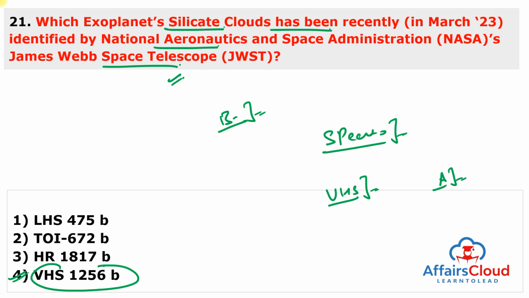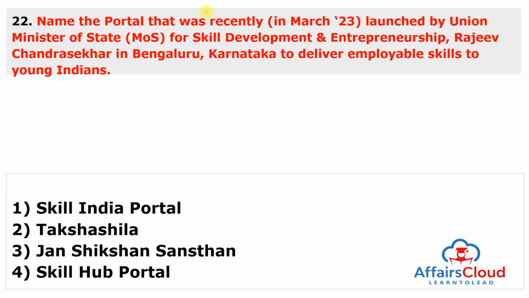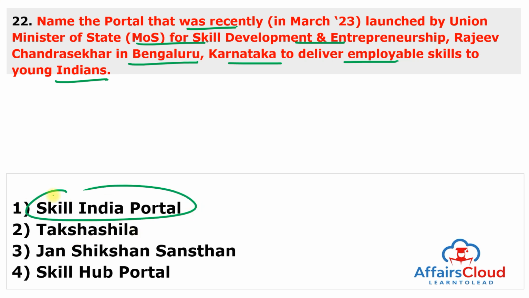Moving to next question. Name the portal that was recently launched by the Union Minister of State for Skill Development and Entrepreneurship, Rajeev Chandrasekhar ji, in Bengaluru, Karnataka, to deliver employable skills to the young Indians. And this is Skill Hub portal. Remember the question from the slide, but this question is very important.